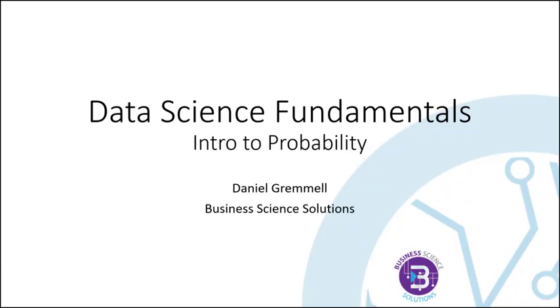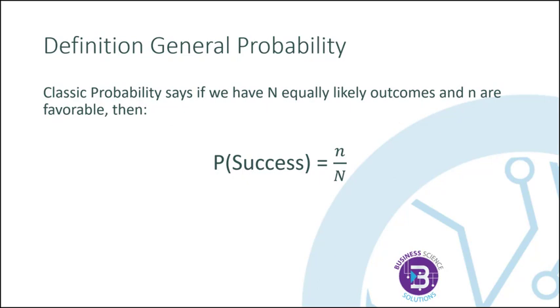In this short, we will define probability theoretically and empirically. Having an understanding of probability is essential to applying machine learning and data science concepts. Classical probability says that if we have n equally likely outcomes and n are favorable, then the probability of success